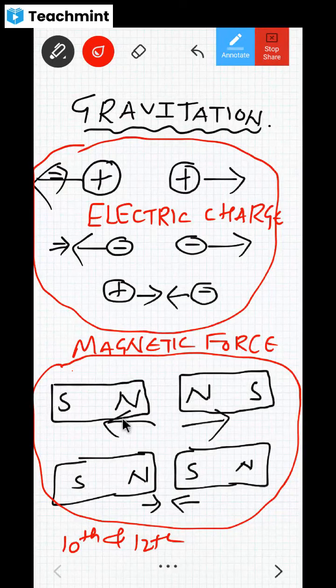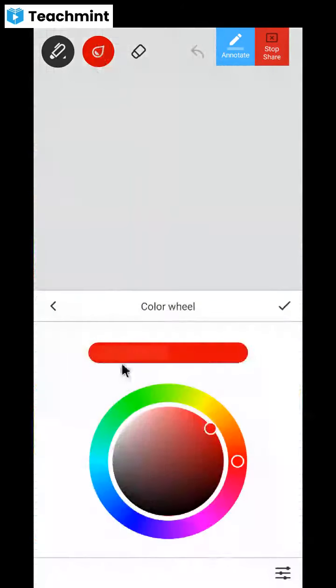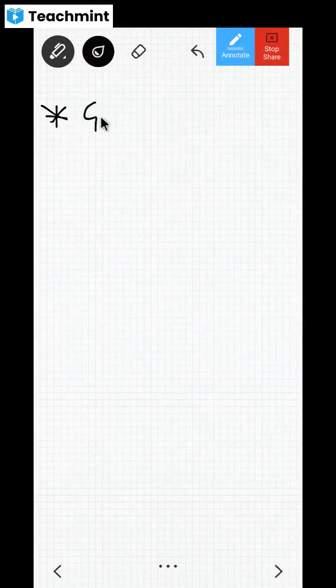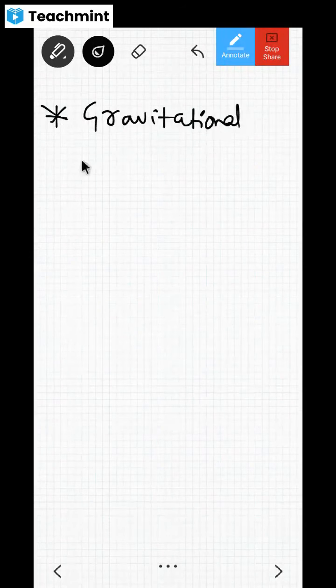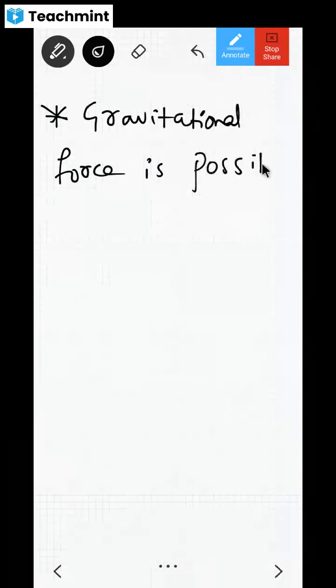Now you have to learn about gravitational force. You must have heard about gravity and gravitational force. The first and foremost thing you are supposed to know is that gravitational force exists due to masses. This gravitational force is possible because of mass.